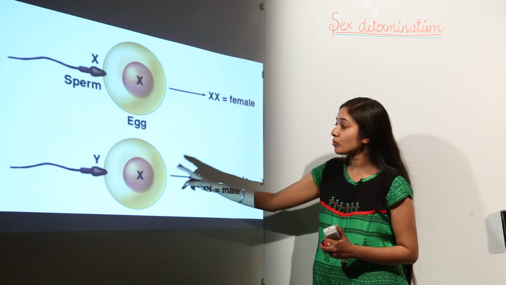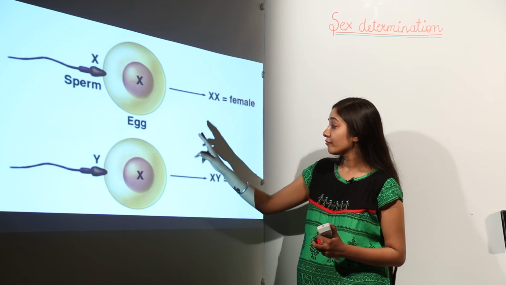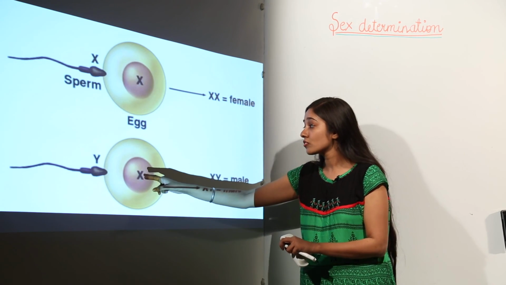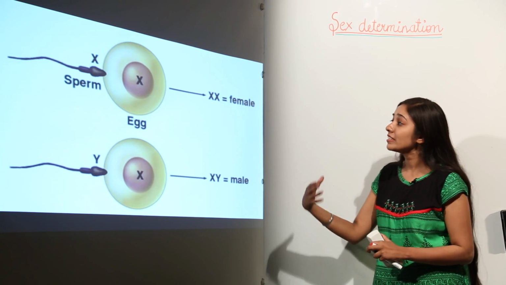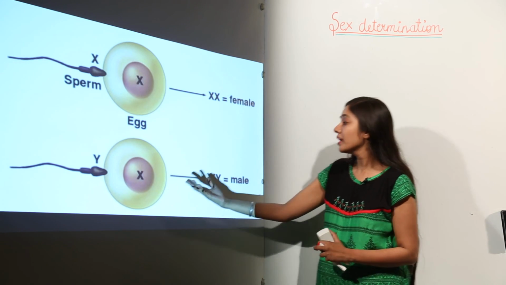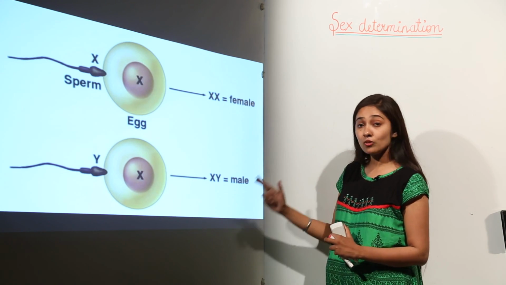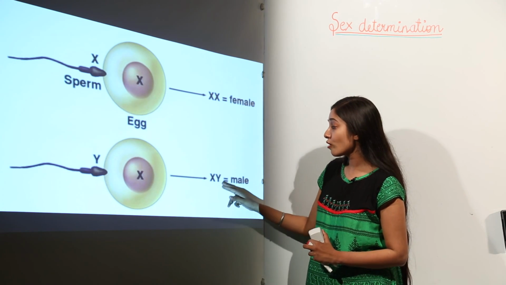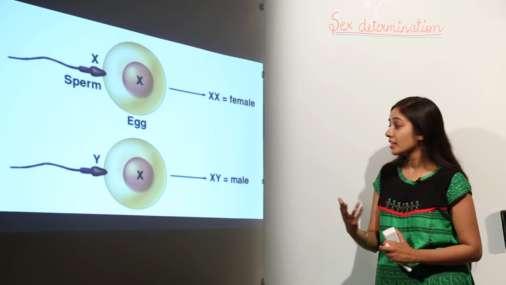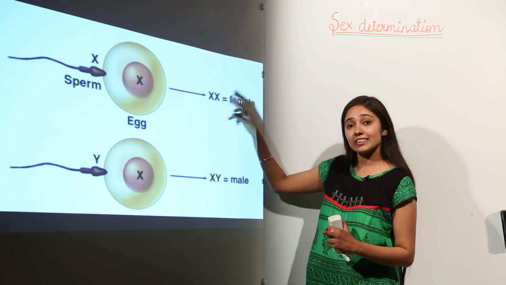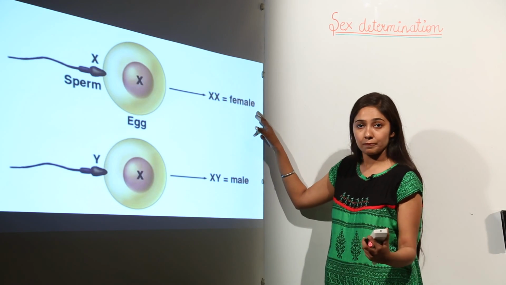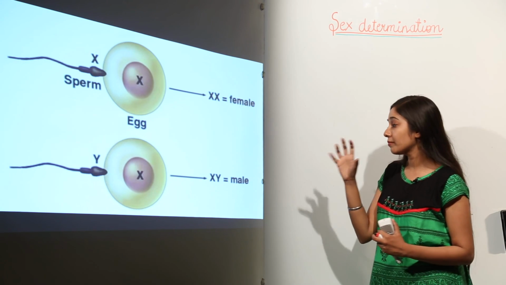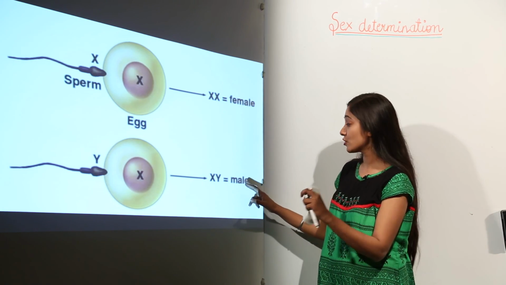So the sperm which is carrying Y chromosome is going to fuse with the ovum, which will definitely have only X chromosome. This is going to produce what? It is going to produce a male child, since I told you that the presence of Y chromosome is more important as compared to X, because if the combination is XX, then there will be only a baby girl. Okay, but if the chromosome pair is XY in the growing baby, it's going to develop into a male child.